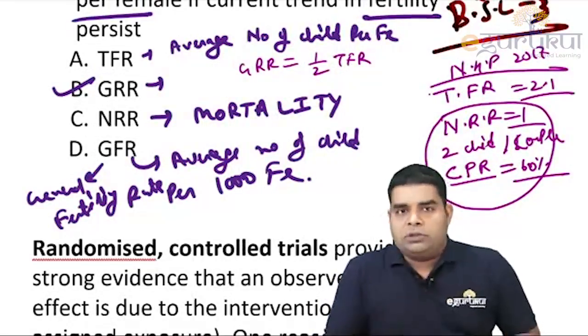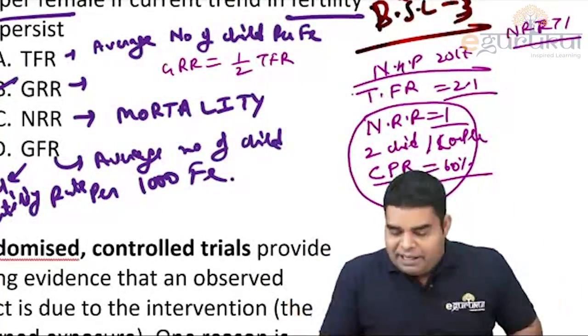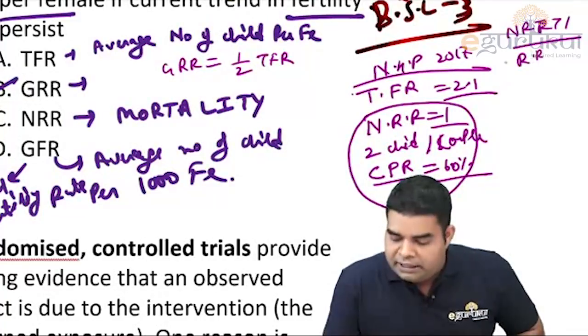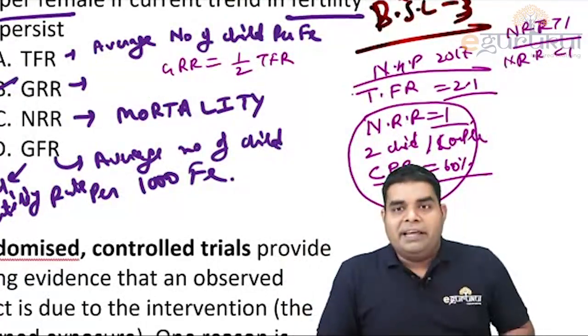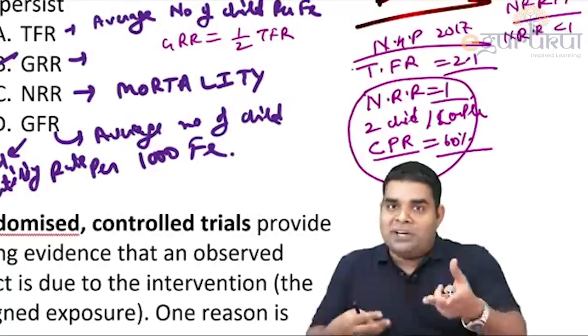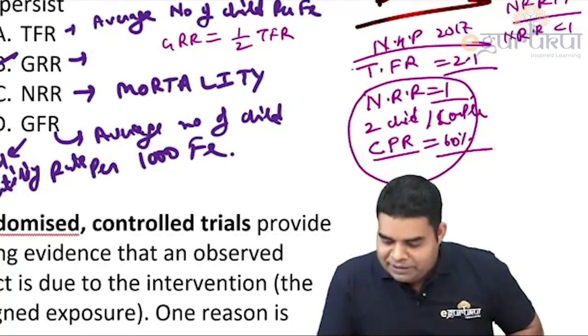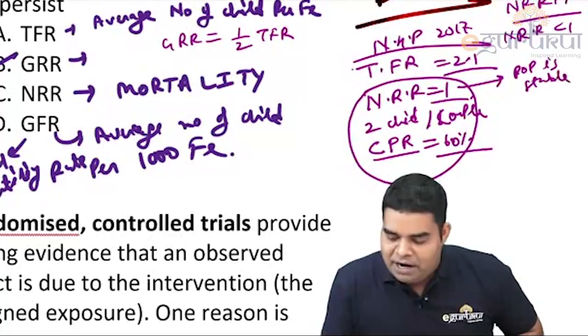Of course, you know that if net reproduction rate is more than 1, it means population is increasing, expanding. If net reproduction rate is less than 1, it means population is declining. And if it is equal to 1, that means the 2 people in a couple are producing 2 children. So we are replacing ourselves. So if NRR is equal to 1, then population is stable.